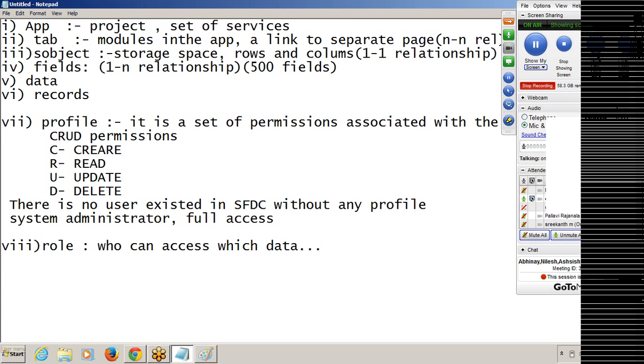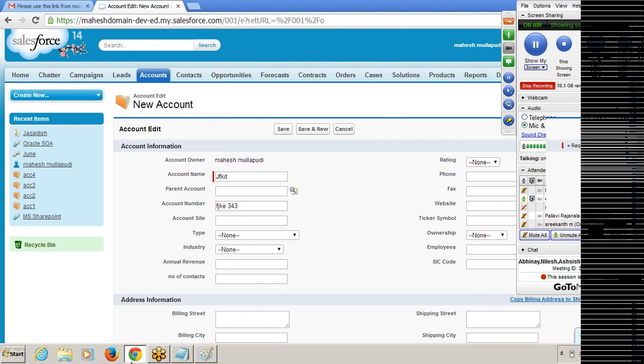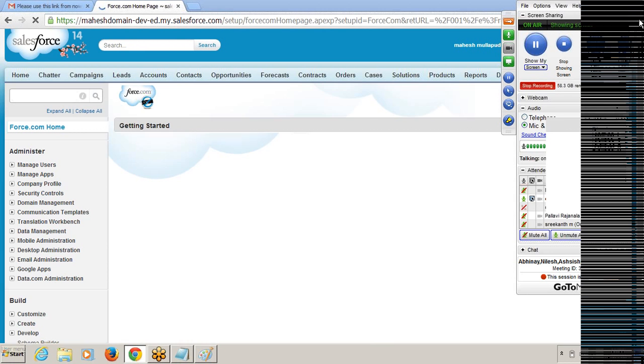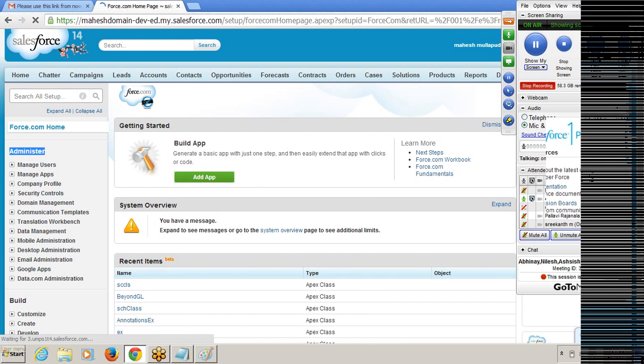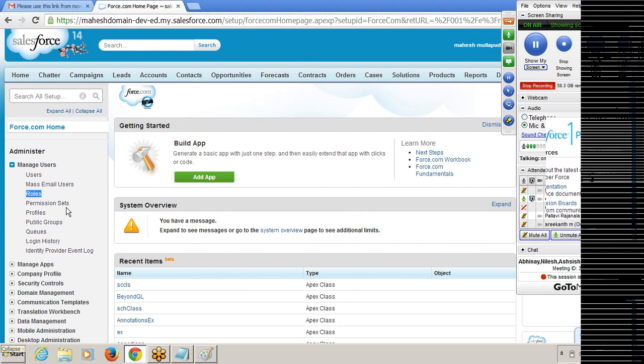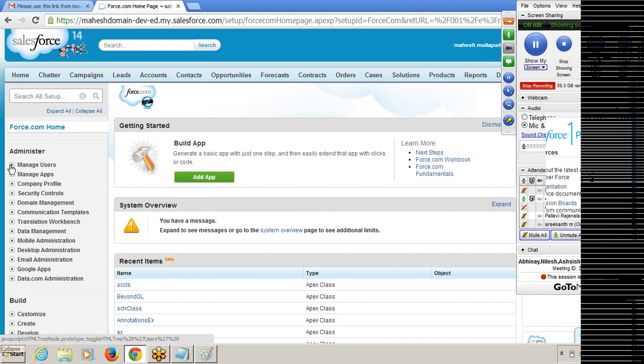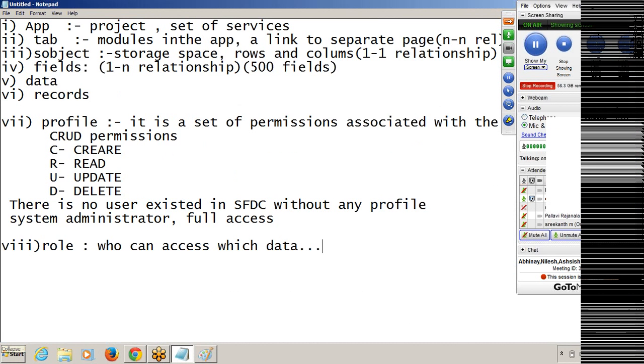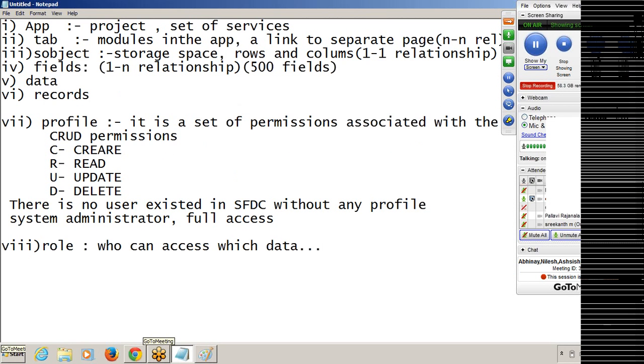But don't think too much about roles and profiles. We can discuss them in more depth in administrative concepts: how to create the roles and profiles. If you go to Administer and then Manage Users, you can see how to create more users, how to assign a role to the users, how to declare permission sets, and how to create profiles. These are administrative concepts. Here it is something like basic vocabulary; you have to know it before going into Salesforce.com. That's why I'm discussing these things.